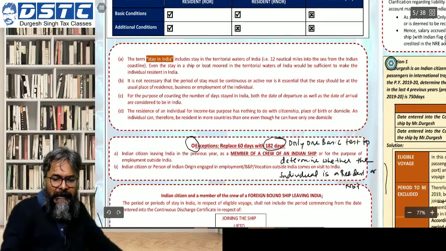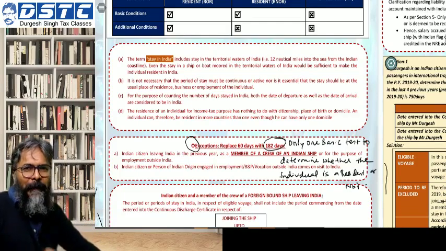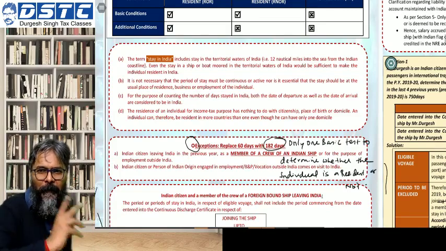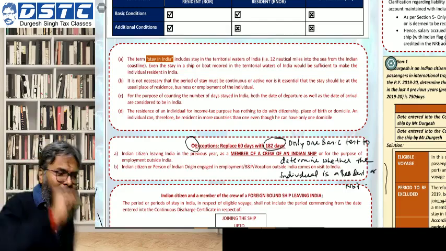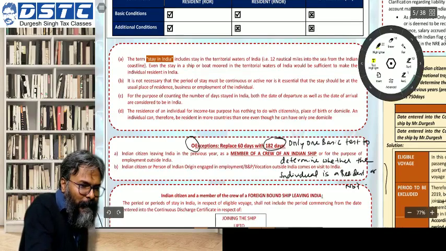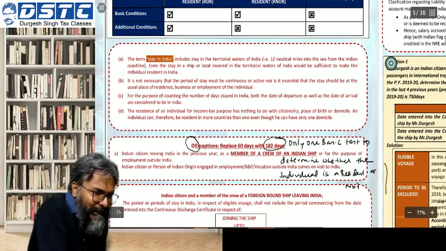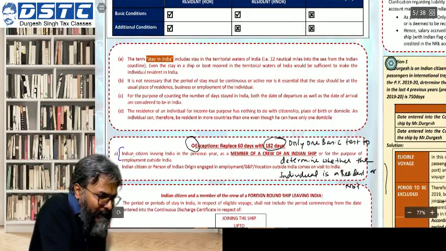So to whom is this privilege given, that only one basic test would be considered and both basic tests will not be looked upon? The privilege is given to an Indian citizen.